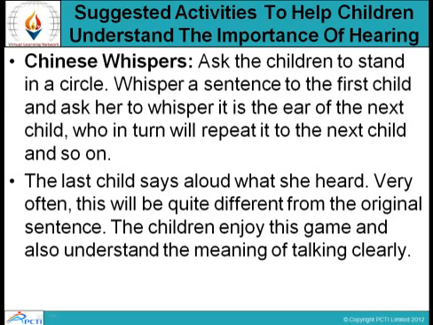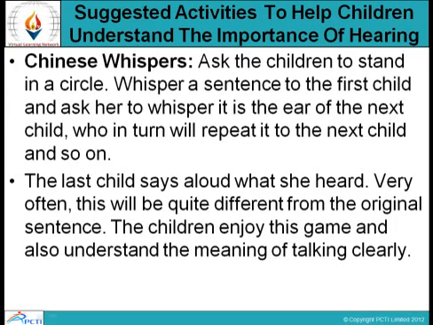Next are the suggested activities to help children understand the importance of hearing. First comes the Chinese whisper. Ask the children to stand in a circle. Whisper a sentence to the first child and ask her to whisper it to the ear of the next child, who in turn will repeat it to the next child, and so on.